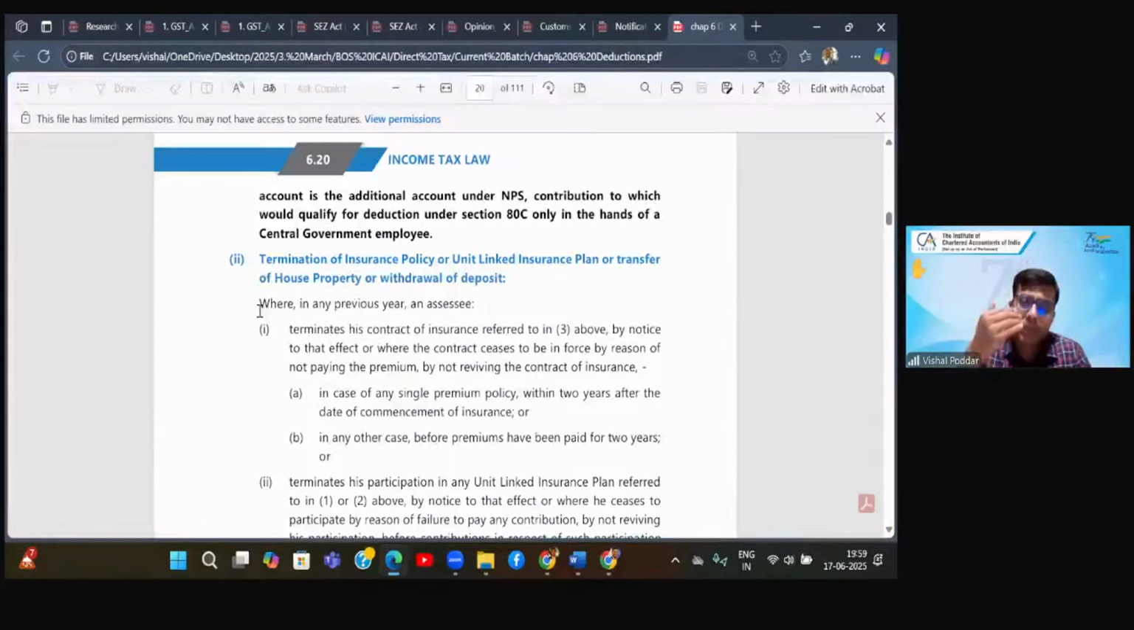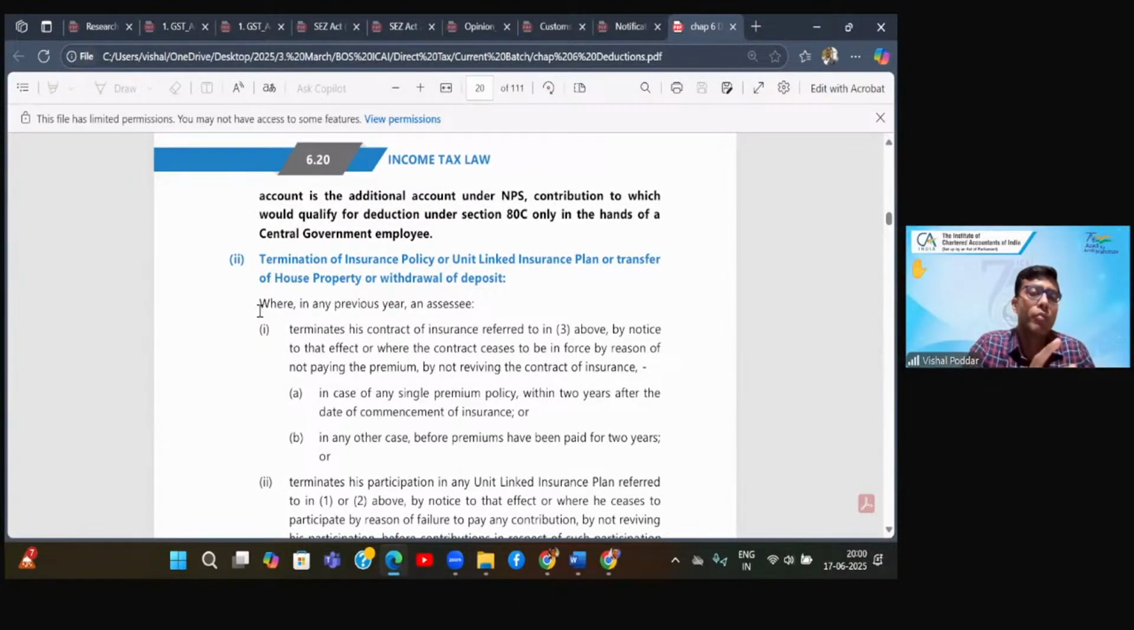So let us say I invested in life insurance by making payment of the premium. And while making payment of premium, I took deduction also. However, when we study over here, they have given some timelines. If I close my insurance policy before the given timelines and I withdraw my money, then in the year of withdrawal, whatever deduction I have taken in the past, I will have to consider it as my income.